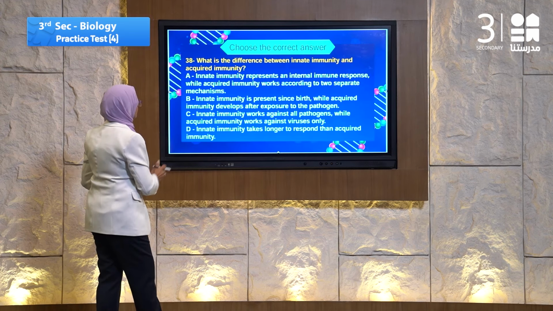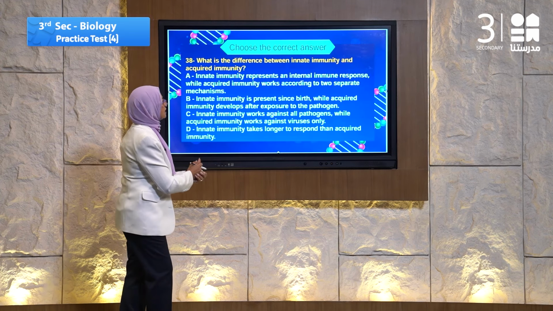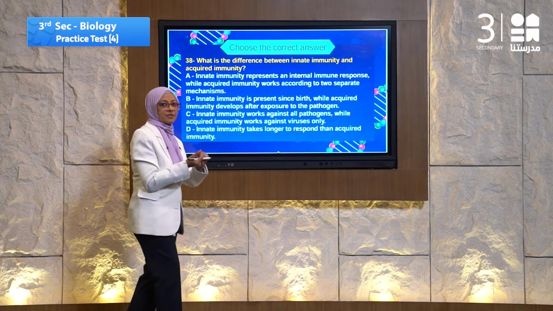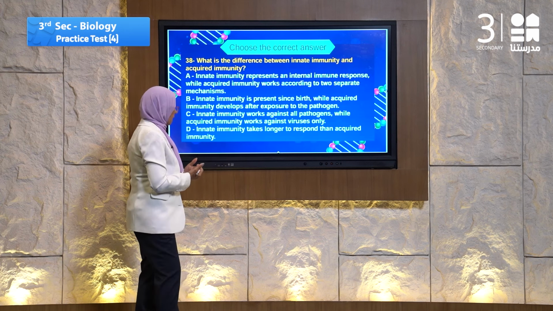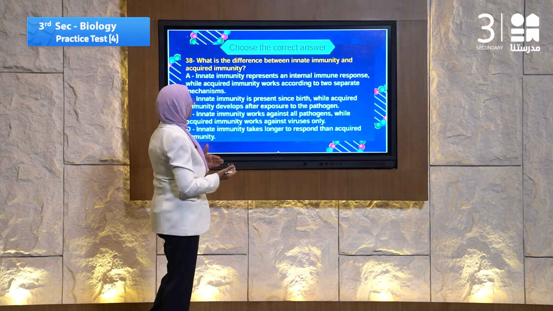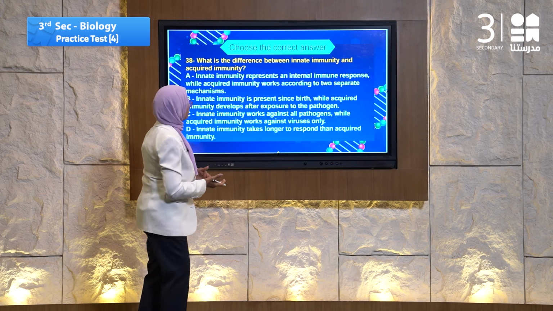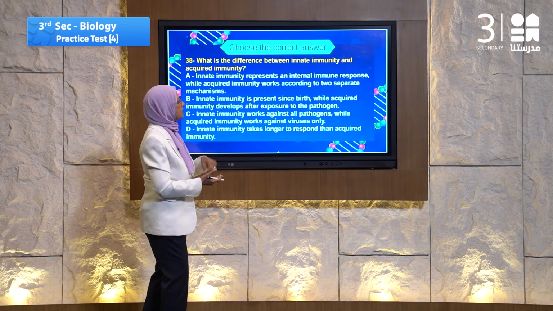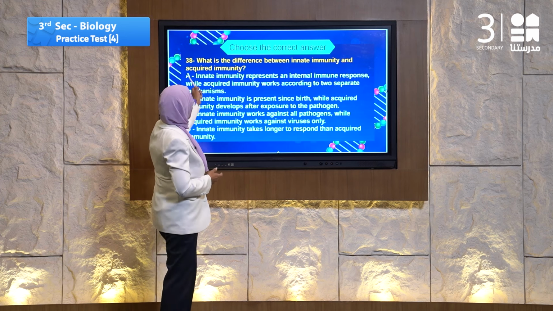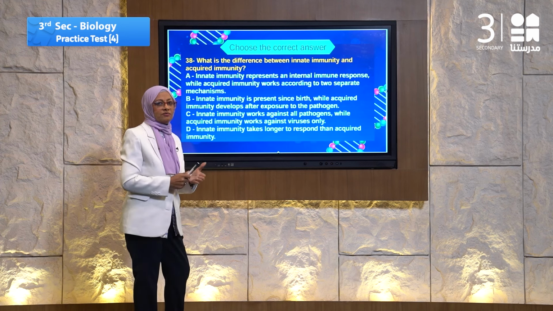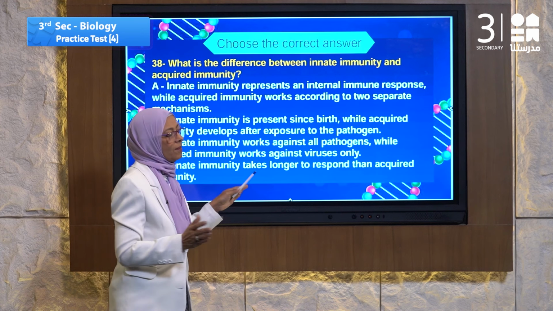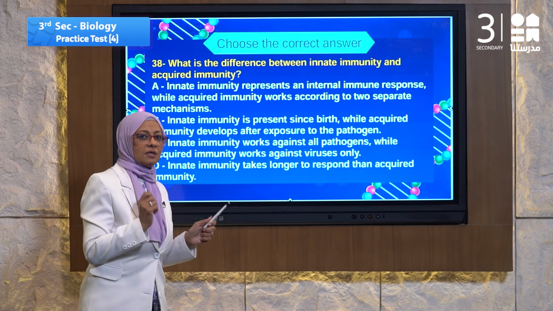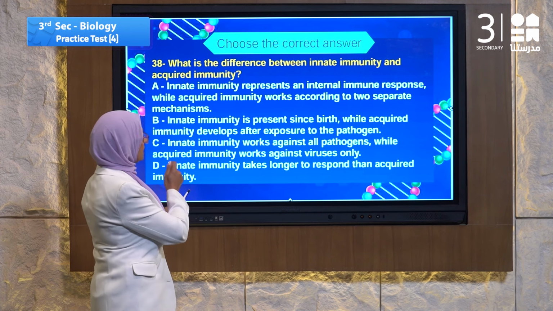Let's go to question number 38. Question number 38 speaks about immunity. There are many types of immunity. One of them is innate immunity and the other is acquired immunity. Let's read the question first. What is the difference between innate immunity and acquired immunity? There is a comparison between them. We find the answer by reading these choices.